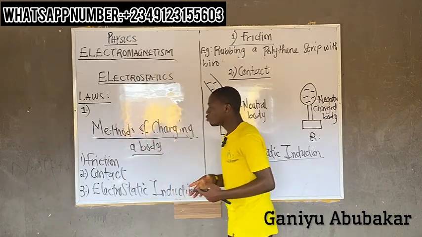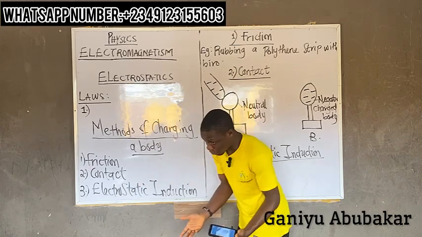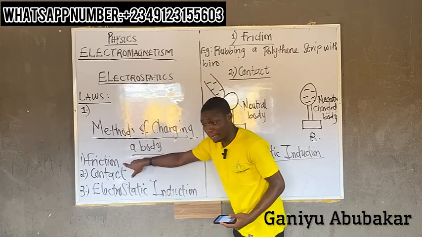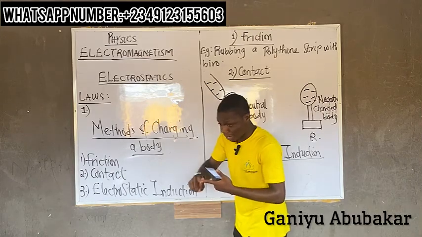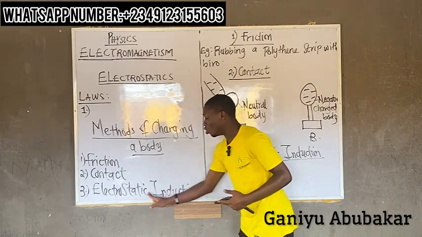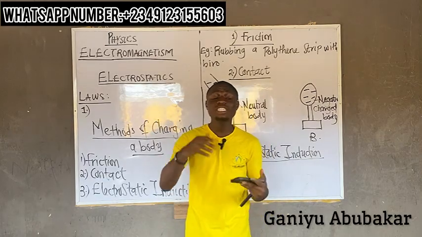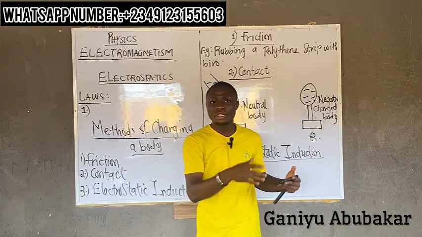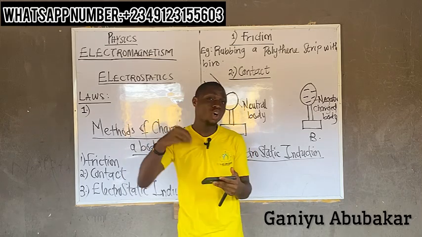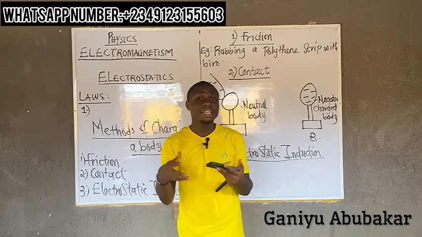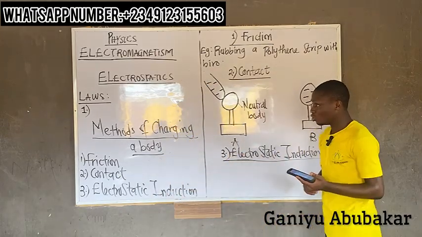Now, I'm saying this, please. Listen. When it comes to friction and contact, the two bodies are in contact. By friction can be taking place when the two bodies meet. By contact can be taking place when the two bodies meet. But by electrostatic induction, the bodies do not have to meet each other, right? So I'm saying that I'm charging a body against another body by bringing it close to, not in contact to. So I'm bringing it close to what? A charged body, right? So let's use a diagram to explain electrostatic induction, please.